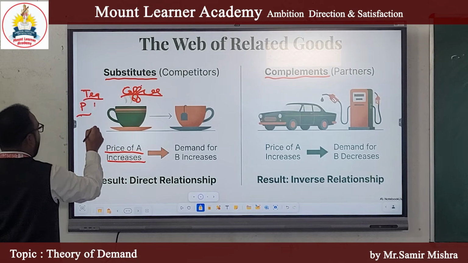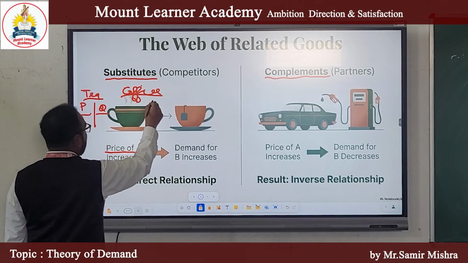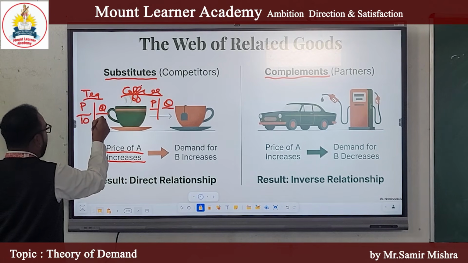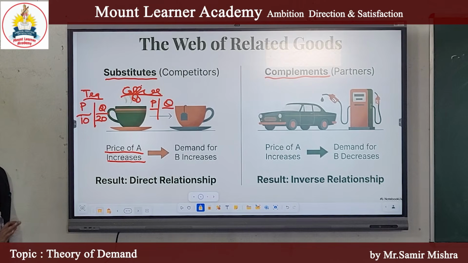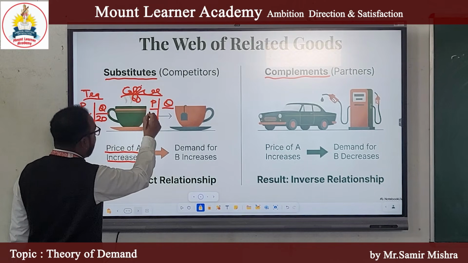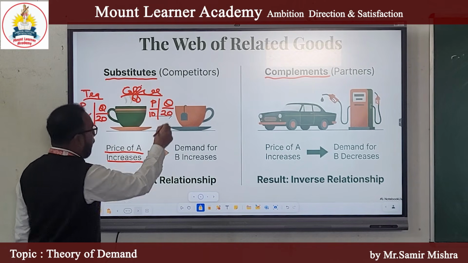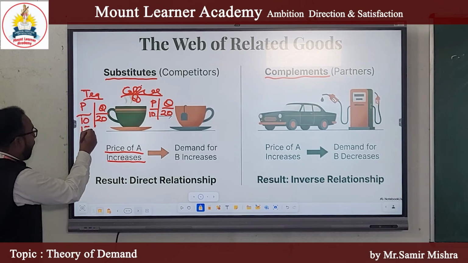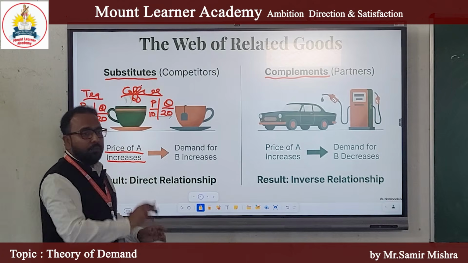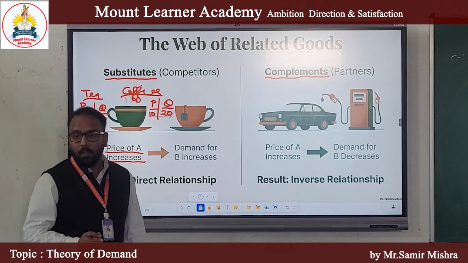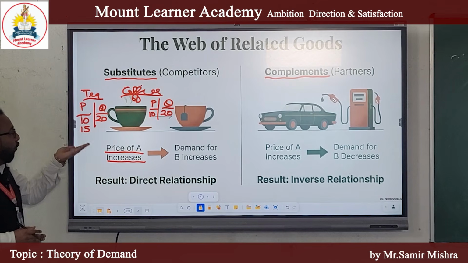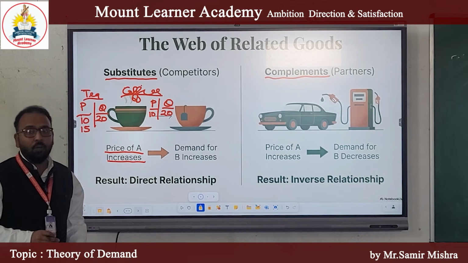Price and quantity. Here also you can say price and quantity. If the price of tea is 10, demand for tea is 20 units, for example, and the price of coffee is also 10 and demand is 20. When the price of tea increases from 10 to 15, will it affect the demand for coffee? Yes or no?